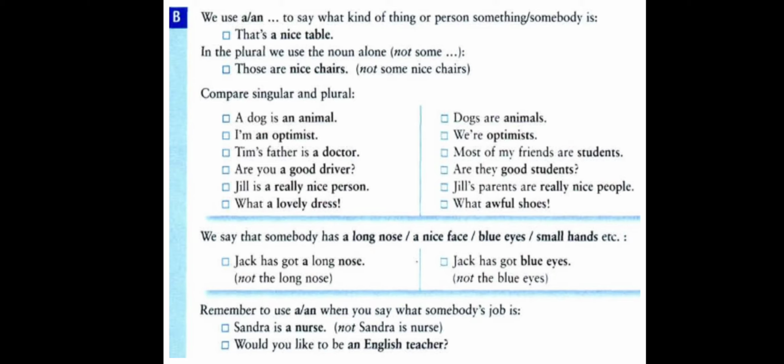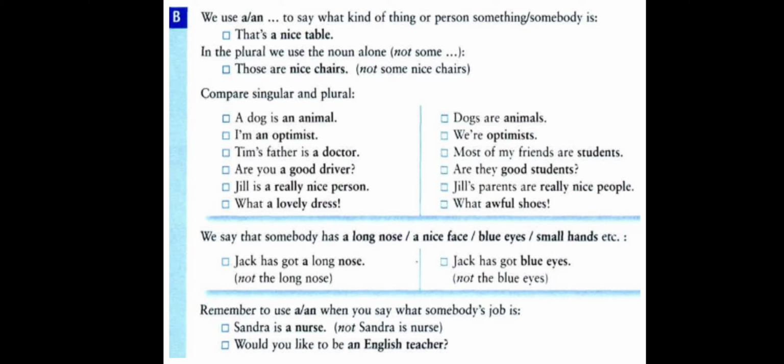Tim's father is a doctor. Doctor, if we speak about the job of a person, then we use the article a or an. Tim's father is a doctor. He works as a doctor. So doctor is singular, so we use the article a.